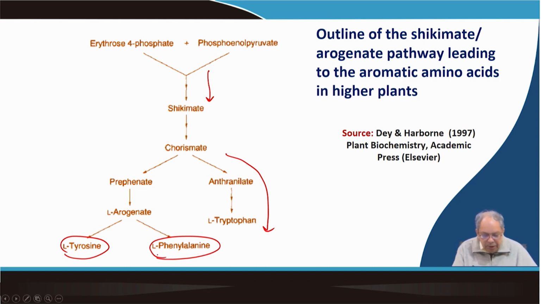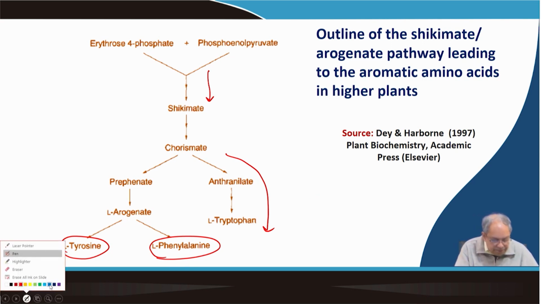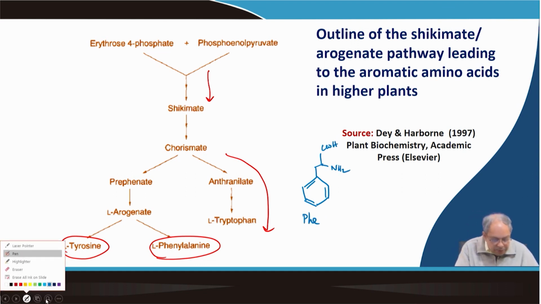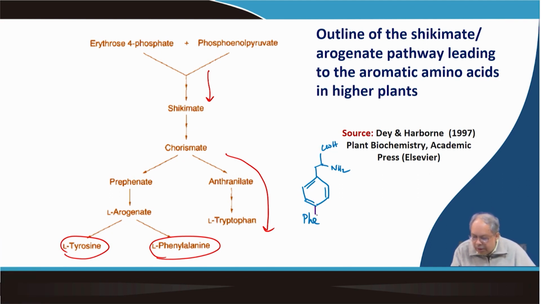The difference between tyrosine and phenylalanine is this: this is the structure of phenylalanine, and when an OH is added at the 4 position, it becomes tyrosine.